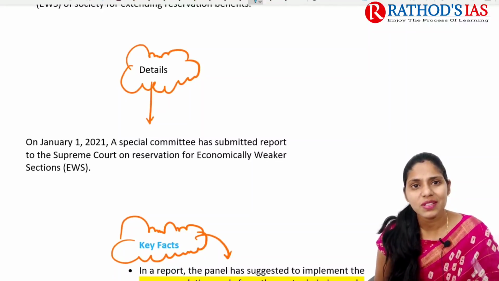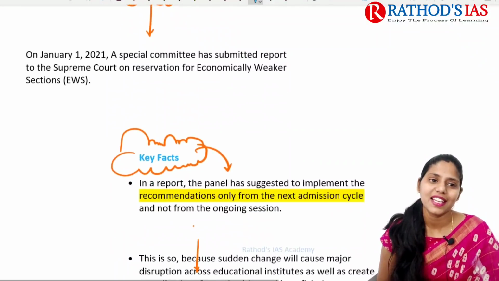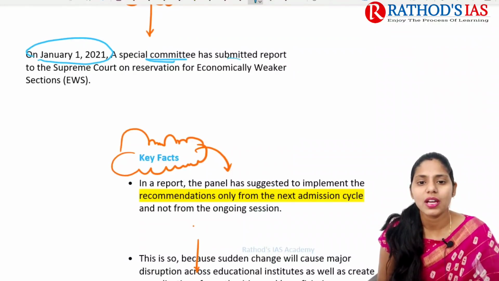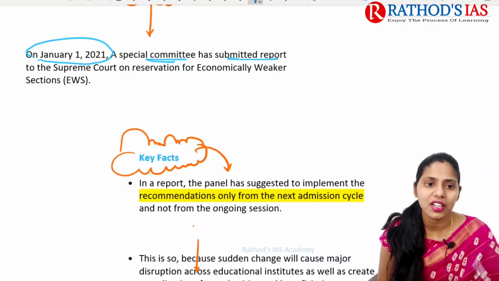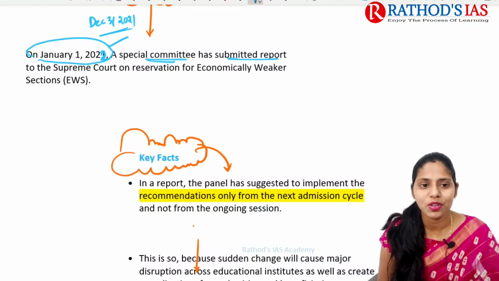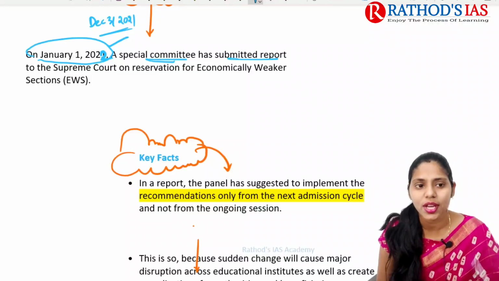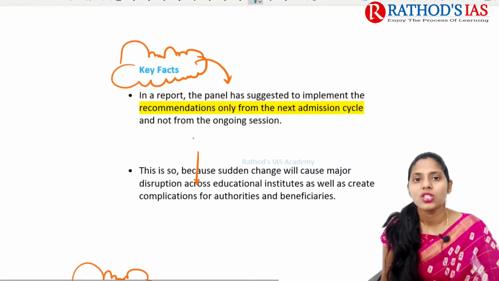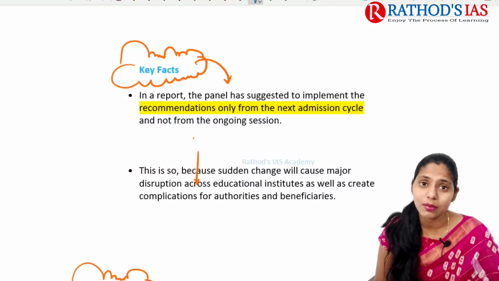Now let us see some details. It says that on January 1st, 2021, a special committee submitted a report. Actually, it is not 2021, it is 2022. On December 31st, 2021, the report was submitted. In the Hindu newspaper it says 2021, but it is 2022, so please make a change here. On 1st January 2022, a special committee submitted a report to the Supreme Court regarding reservations for economically weaker sections. We are talking about some key facts regarding this EWS quota.